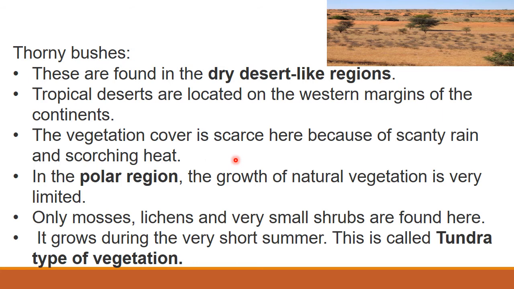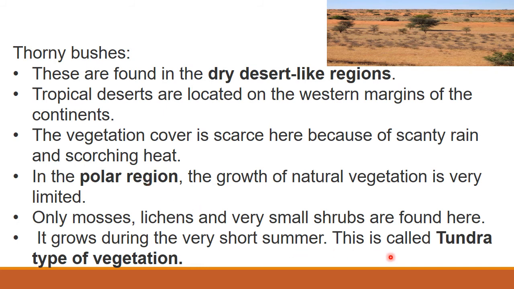And in the polar region, the growth of natural vegetation is very limited. In the polar region it will be very cold, right? So in the polar region, only mosses, lichens and very small shrubs are found here. They grow during the very short summer. This is called tundra type of vegetation. Since it is very cold, there is poor vegetation, and only in the short summer do they have a little vegetation. So in the polar region we have tundra type of vegetation.